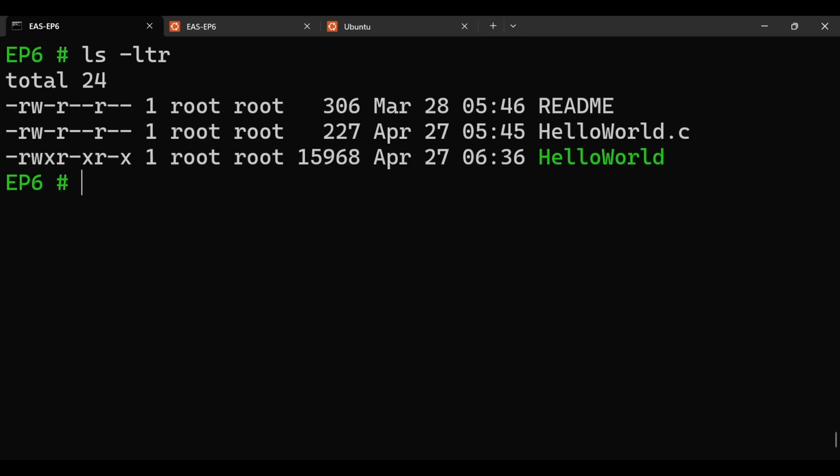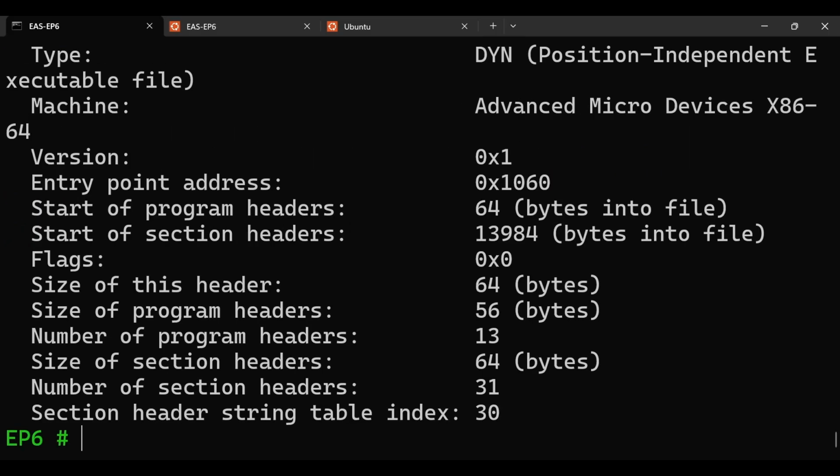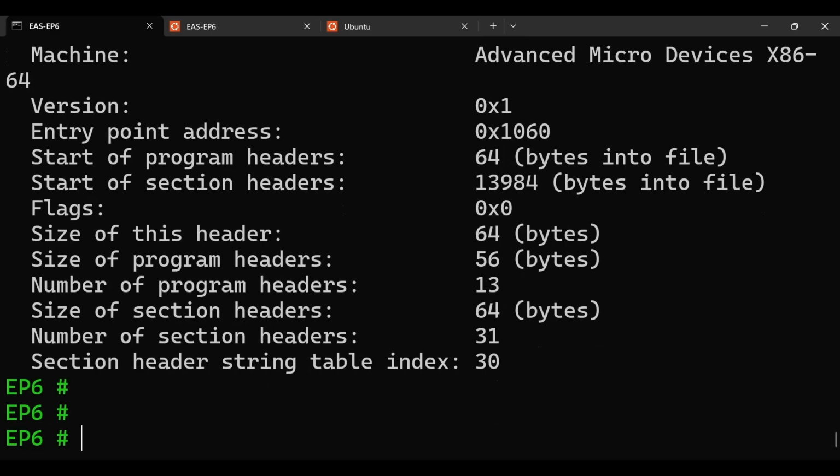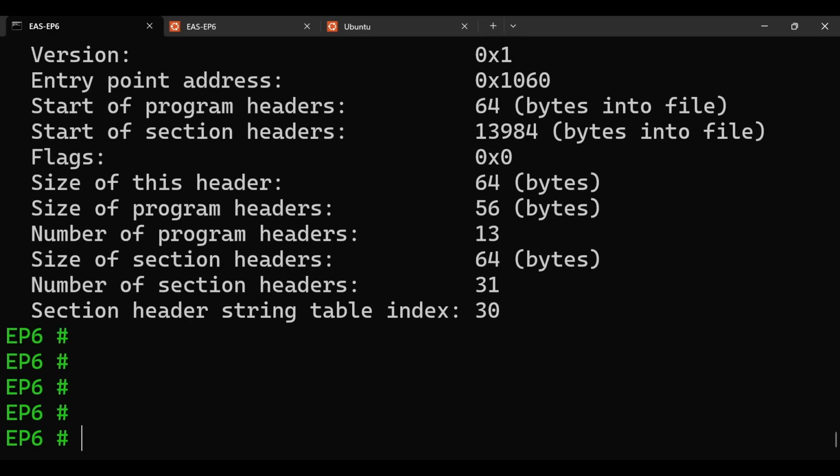First thing is that I told you that we have an entry point address. How can we know what the entry point address of our program is? When you check the ELF file, you will see there is one statement, entry point address. This is actually the entry point address of our program. In this case, the entry point address is 0x1060. So what is actually pointing at that address? Let me show you.